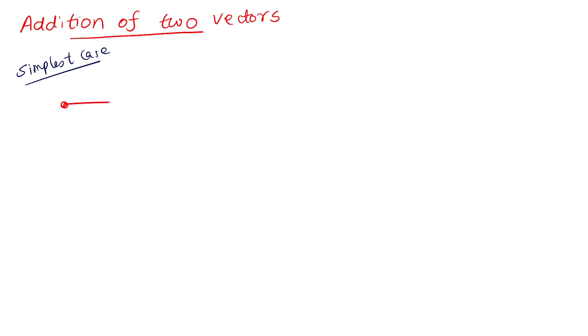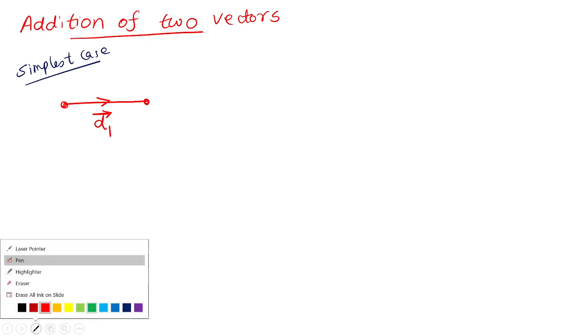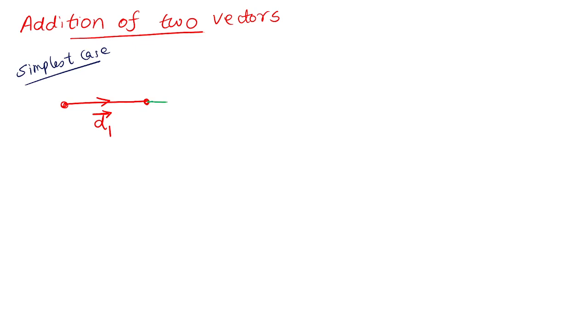Suppose I have traveled a displacement d1. A vector is denoted by a symbol like this, an arrow written above the letter, meaning that it is a vector quantity. Initially, suppose I have got a displacement. Displacement is a good example of a vector, right? I have got a displacement thus, and after that I got another displacement, d2.